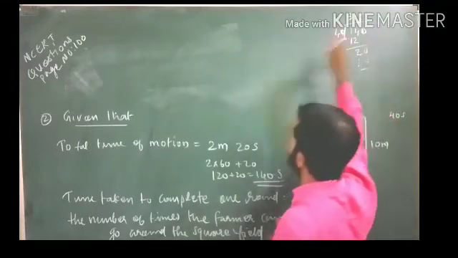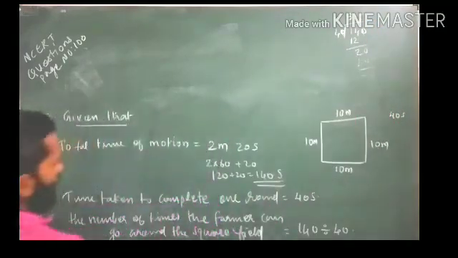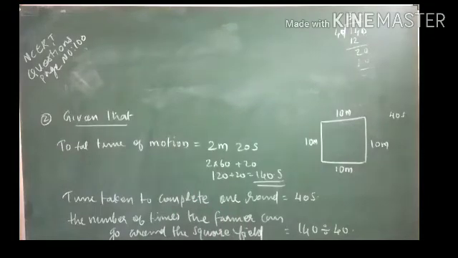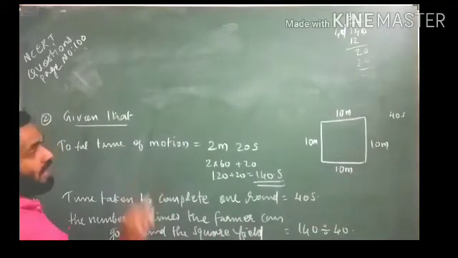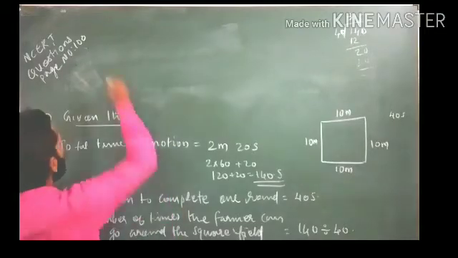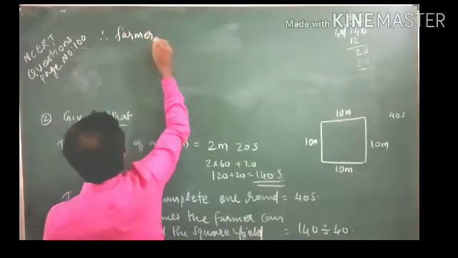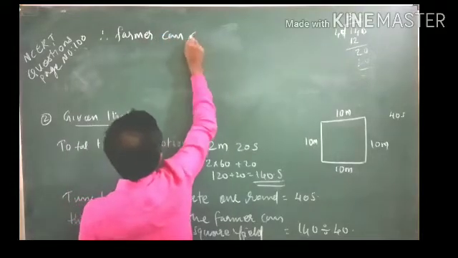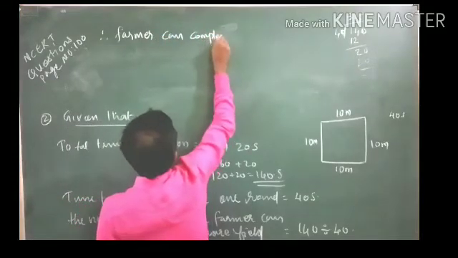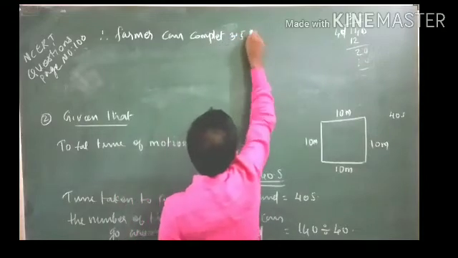So we get the quotient 3.5. It means he can complete 3.5 times. Therefore, the farmer can complete 3.5 rounds.